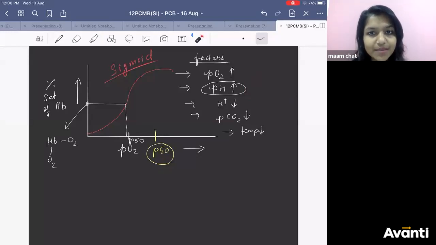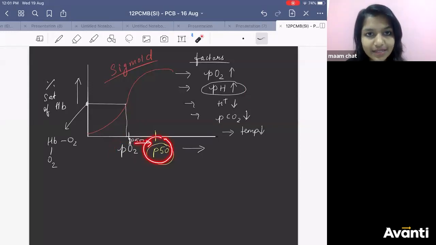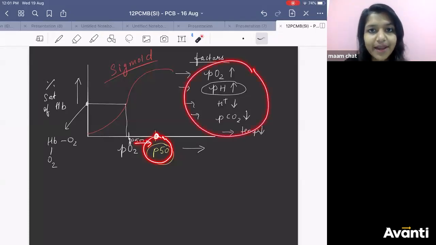Are you getting what I am saying? Before, the partial pressure of O2 was only this. At this, 50% saturation was happening. Now it has increased. If it has increased, matlab affinity got decreased. These factors will determine it.